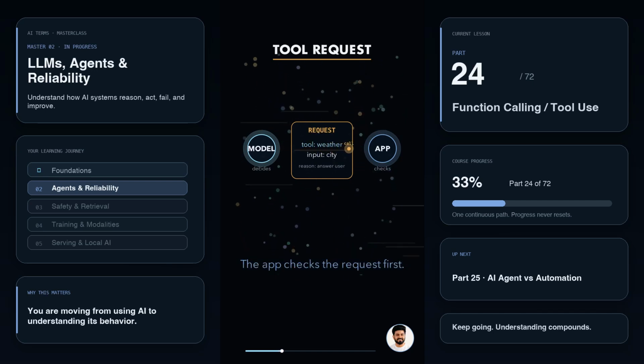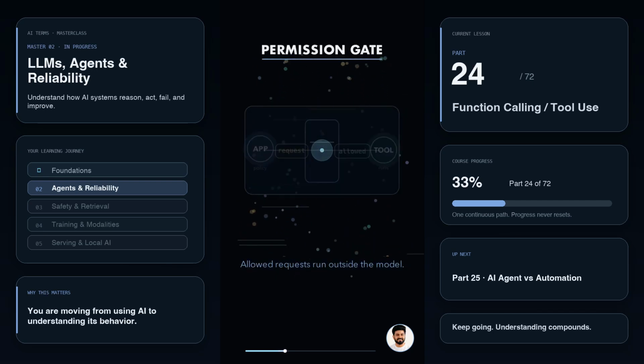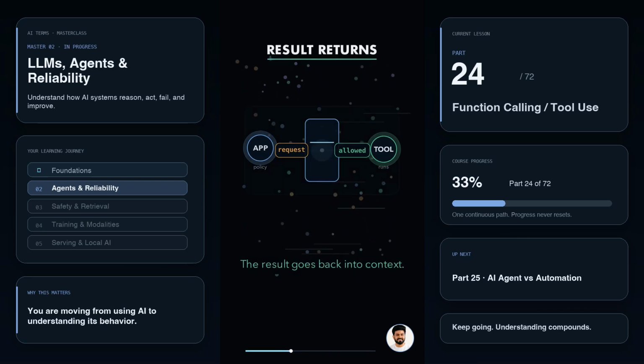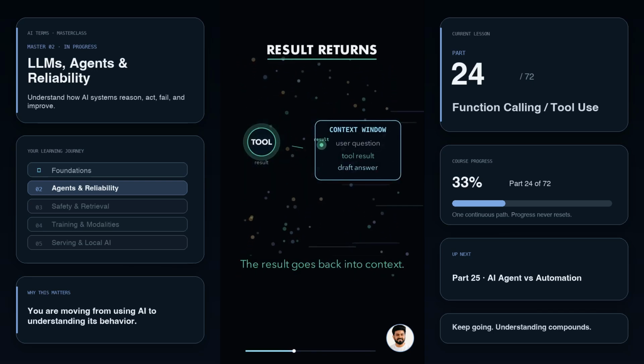Then the app around the model checks the request. If it is allowed, the app runs the tool. The tool returns a result, and the result goes back into the model's context.